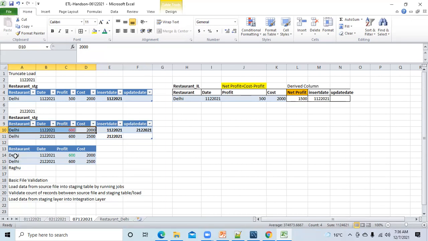Okay. If Raghu has sent me a file with the profit he has changed to 600, you have loaded this data from the source file to a stage, and still it is showing 500, it is not updating this. So it means there is a defect, and you have to check with the developers why this is not getting updated. If Raghu has changed this to 600, here it should be 600. If it is not getting updated, it means there is a defect.